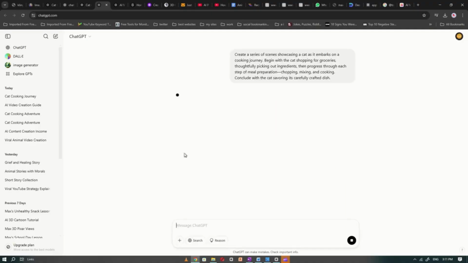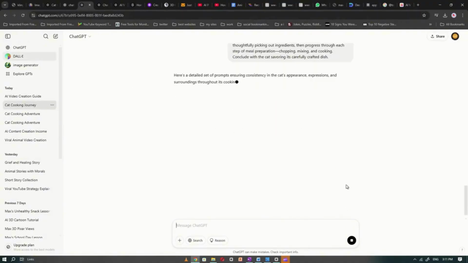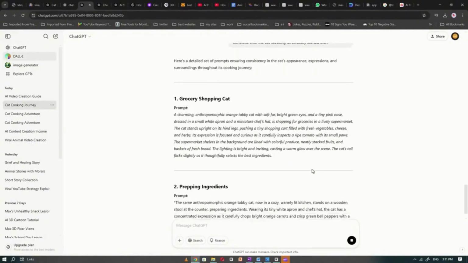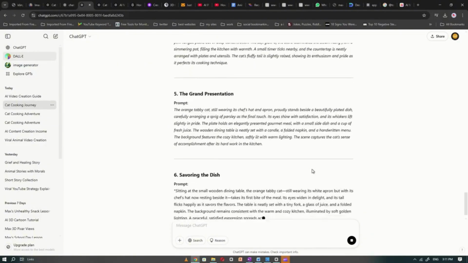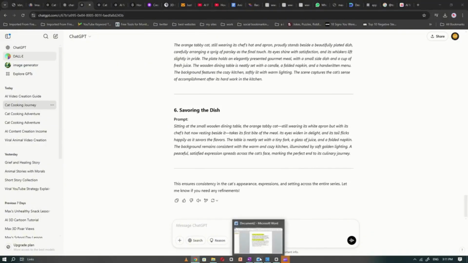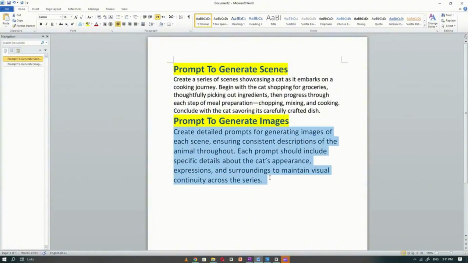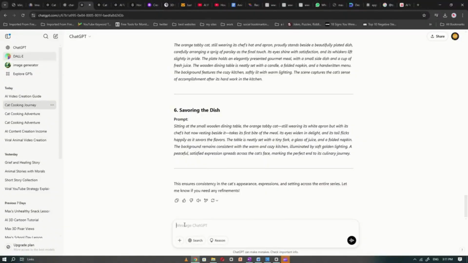Go to the image creation section, adjust the image dimension and the required details. Once done, go back to ChatGPT and copy the first image prompt to generate, and paste it into Leonardo.ai. After generating, do this for the rest of the image prompts and paste them one by one to get the remaining images.